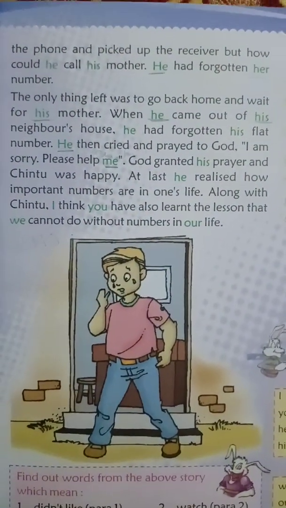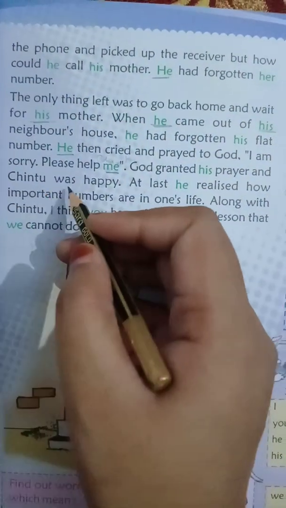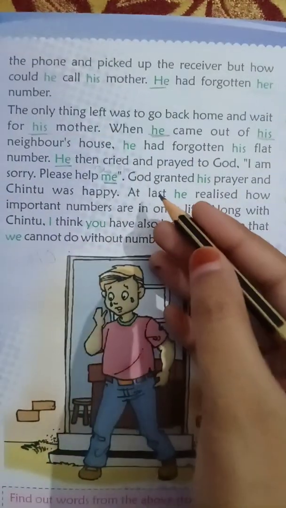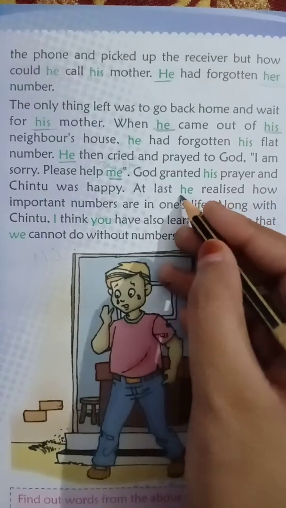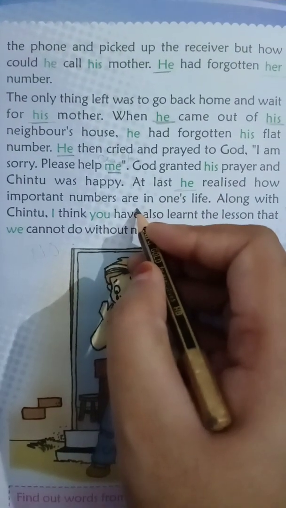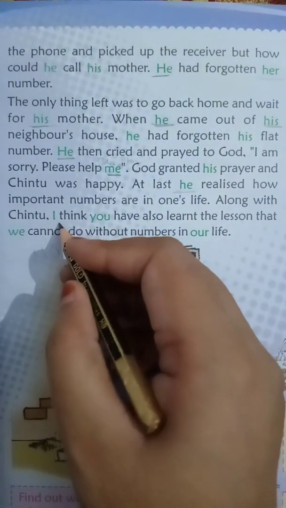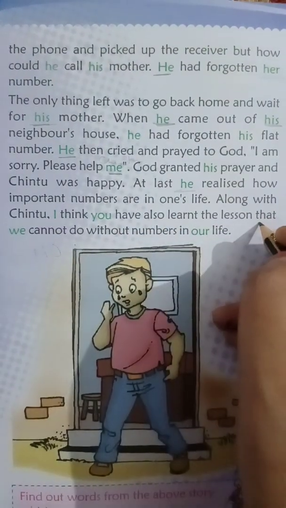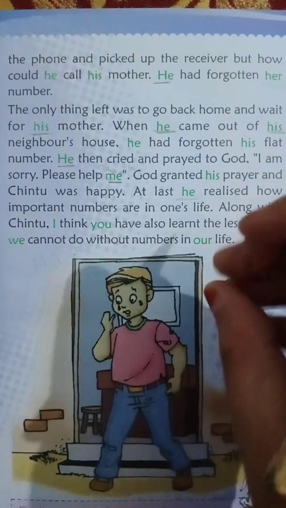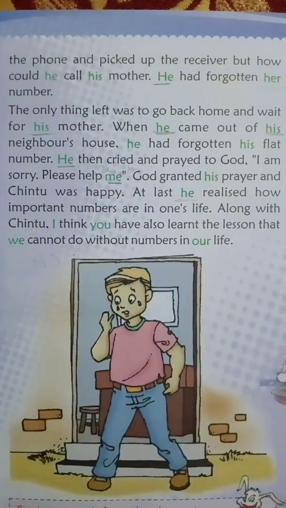God granted his prayer. Again God said okay. Now Chintu was happy. At least he realized. Realize means he understood. He, meaning Chintu, understood how important numbers are. So numbers are very important in our life. Along with Chintu, I think you have also learned the lesson. So you should also know that numbers are very important for our life. Without numbers our life is useless.